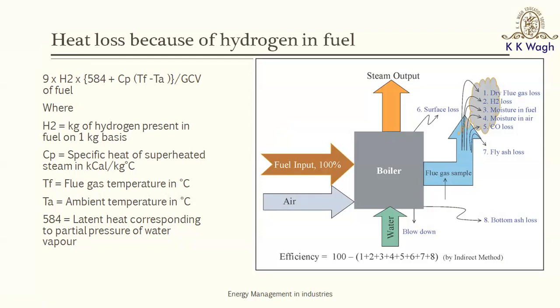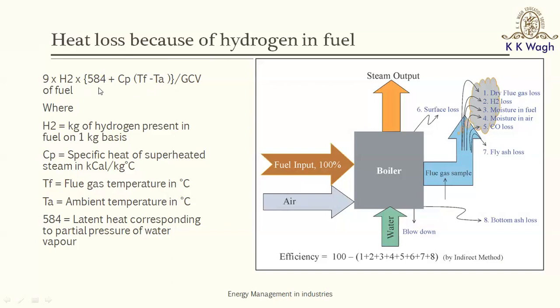This formula which is given here is in MKS unit. So this formula has to be used to calculate the heat loss of hydrogen in the flue gases in MKS unit. If you want it in SI unit, you just convert the calorie terms into kilojoules terms. So this 584 is the latent heat of vaporization of water, and this Cp delta T is the sensible heat of the flue gases. So this heat loss because of hydrogen in the fuel has to do with the latent heat loss as well as the sensible heat loss.